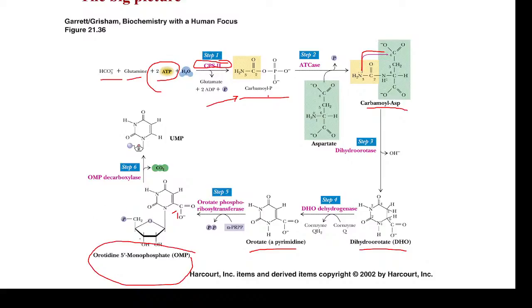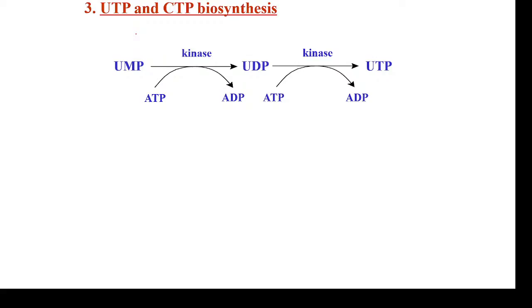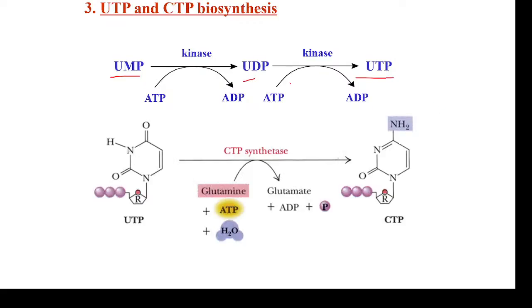Okay, so finally this OMP is converted to UMP, that is uridyl monophosphate, by decarboxylation. So the carbon dioxide is removed to form UMP. Okay, so this is the first pyrimidine molecule that is synthesized by de novo biosynthesis of pyrimidine nucleotide. Further, this is converted to UTP and CTP. UMP will undergo phosphorylation to form UDP, and then this will undergo phosphorylation to form UTP. Okay, uridyl monophosphate to uridyl diphosphate, and then to uridyl triphosphate.